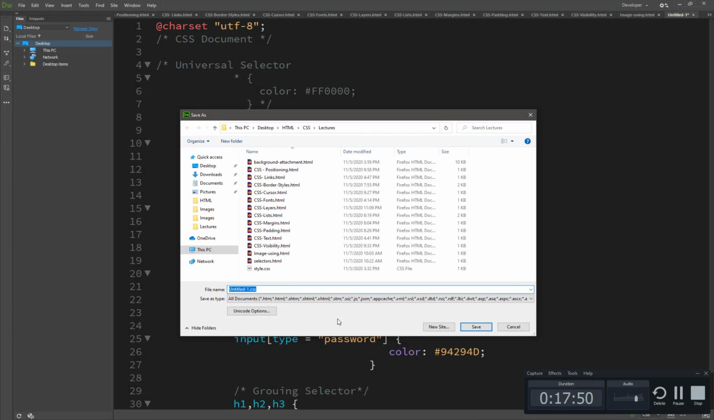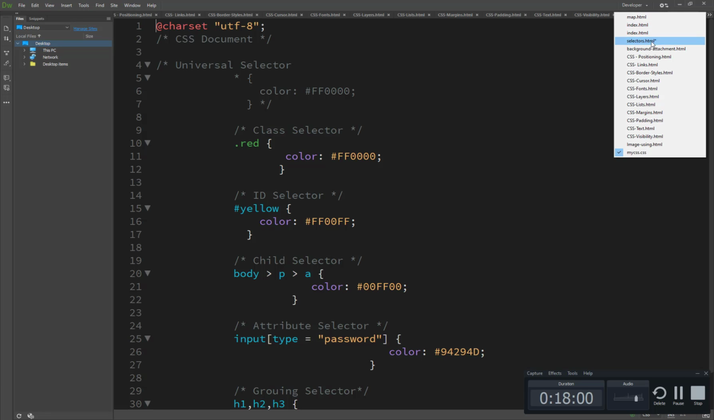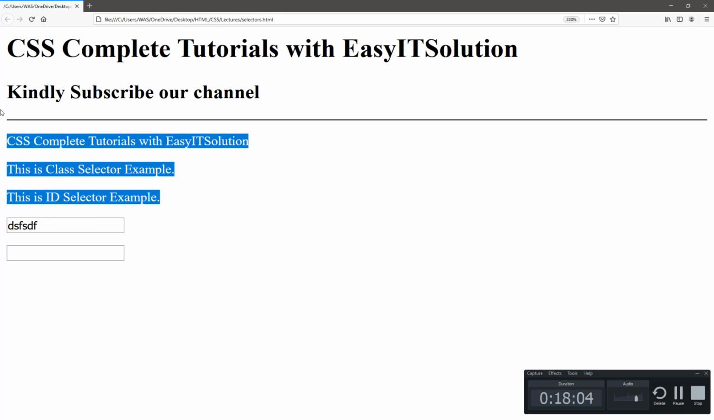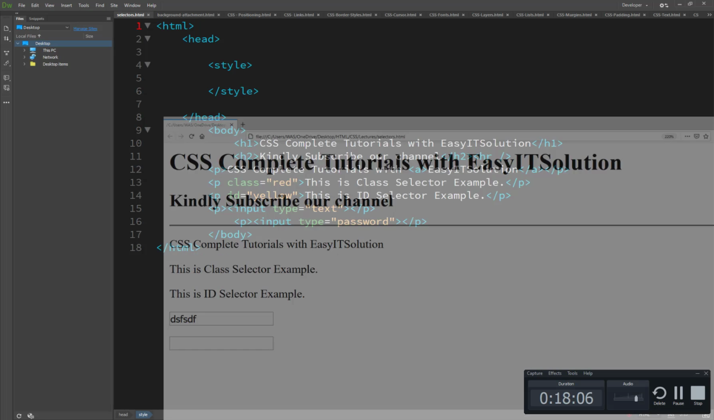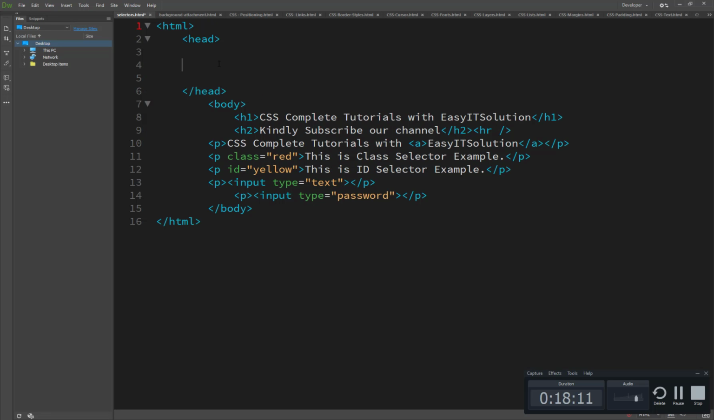Save it to my CSS. Okay, so now we will take a look at how it looks before, and it's normal. Okay, without applying CSS, because we have just cut all the code here, and now we are using the outsource